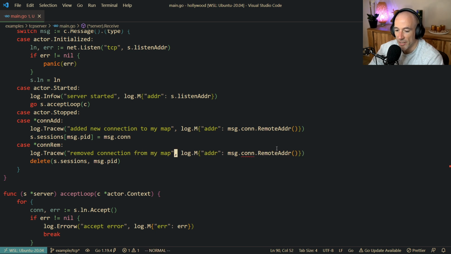Of course, we don't know what it is. Actually, we do. We could say pit msg pit. Actually, boom, pit of the session, and we could do the same thing here. Add adder pit msg pit. Boom. All right, that's it.